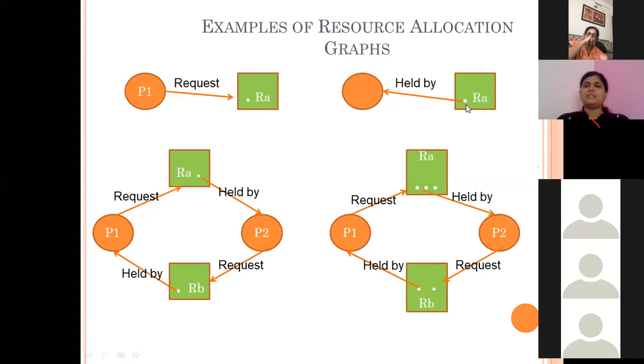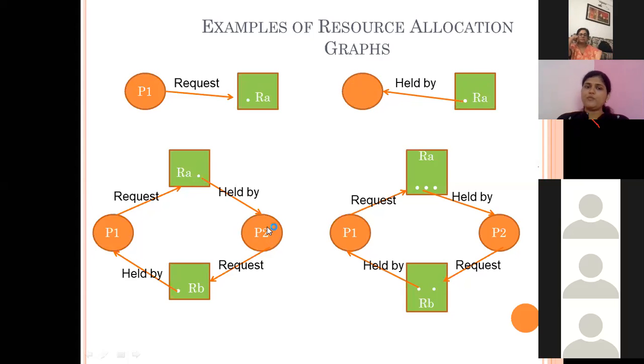It indicates this instance, this dot present in this block. This instance of resource RA type will be given to the process P1. Now, consider the next diagram. Here, process P1 is requesting resource RA. Now, this RA, having only one instance, will be given to process P2.